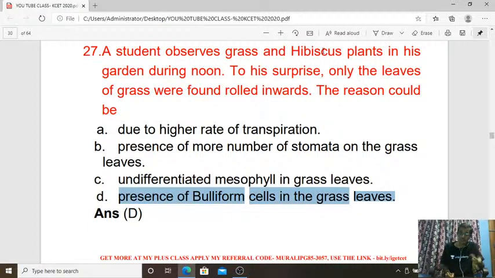But in the case of hibiscus plant, the dicot plant, bulliform cells are absent. Okay. Rolling of that one is because of the mechanism of these bulliform cells. So D is the answer for 27th.